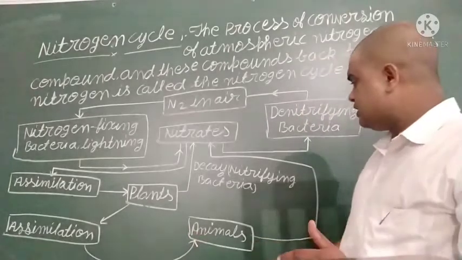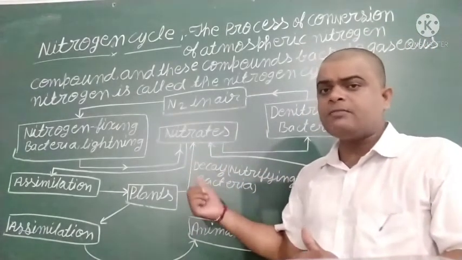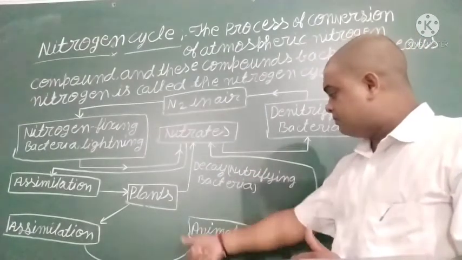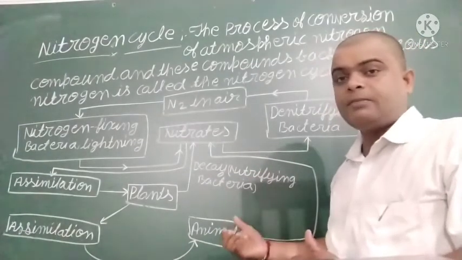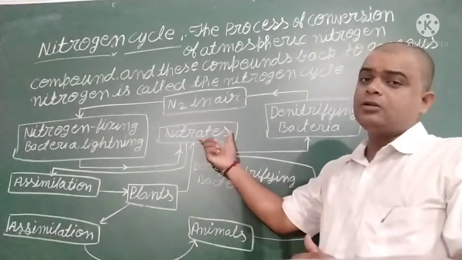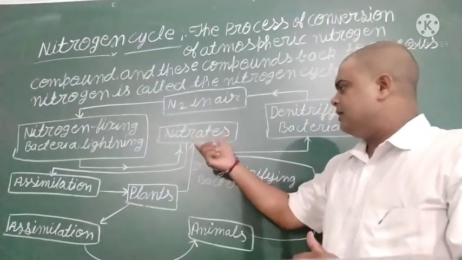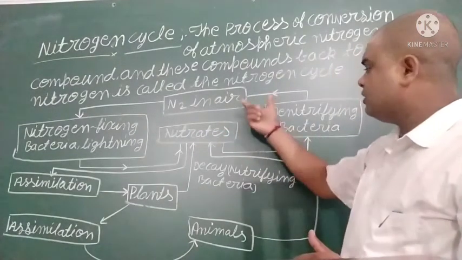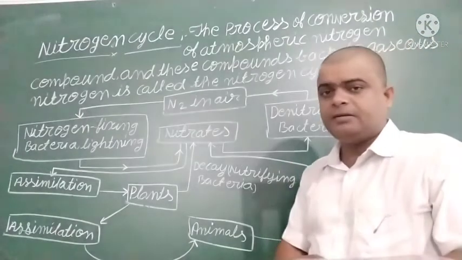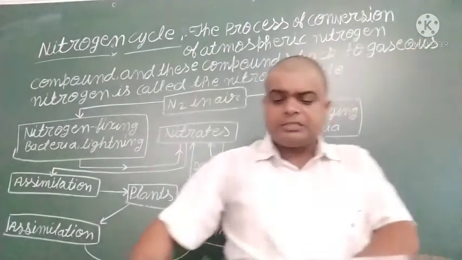After that, such animals also die. Yes or no? The decaying bacteria decay the body of the animals, and the resulting nitrate mixes up in the soil. After that, the nitrate in the soil is converted into nitrogen gas by the denitrifying bacteria. Clear? So this process is known as the nitrogen cycle.